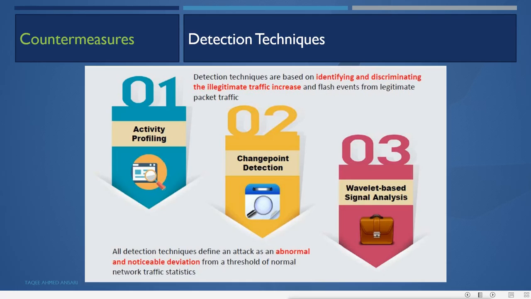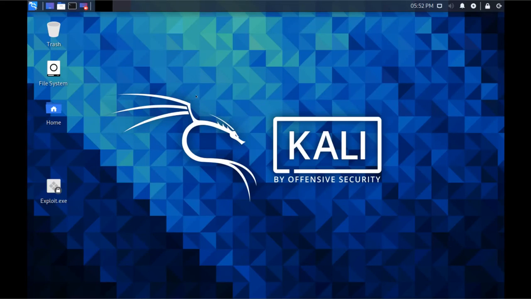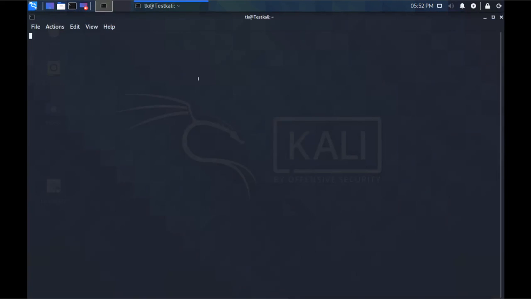Now, detection technique. Before this, let me show you some of the ways we can do the DDoS attack and how it floods the network. So in our Kali machine, we have multiple tools to do the DoS attack, denial of service, or distributed denial of service attack. We have MSF console, the Metasploit tool, and Metasploit modules are also available for DoS attack, so we can use that also.